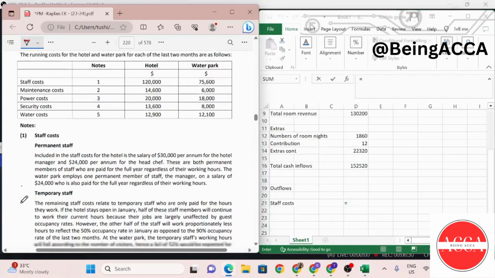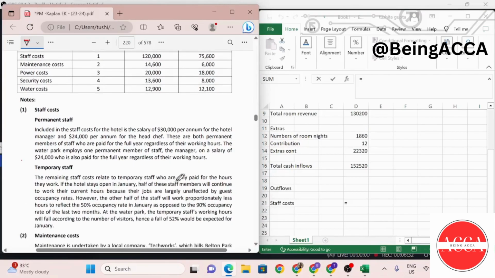Then we have the temporary staff costs, which relate to temporary staff who are only paid for the hours they work. If the hotel stays open in January, half of these members will continue to work their current hours because their jobs are largely unaffected by guest occupancy rates. However, the other half of the staff will work proportionately less hours to reflect the 50% occupancy rate in January as opposed to the 90% rate of the last 2 months. At the water park, this we'll read later.